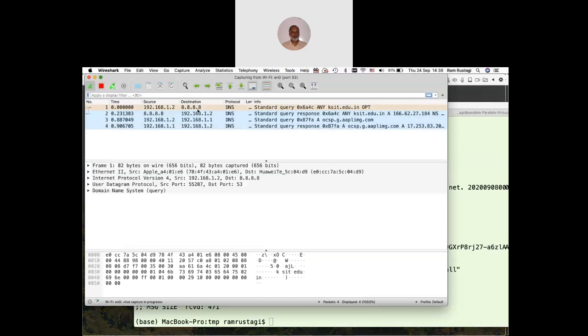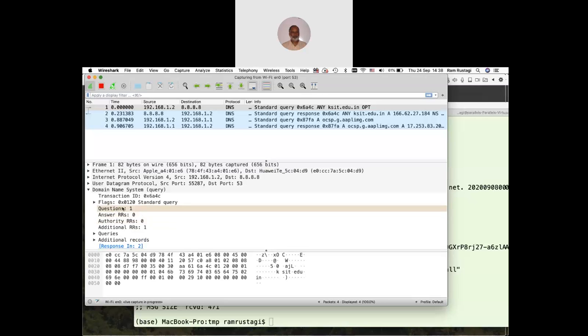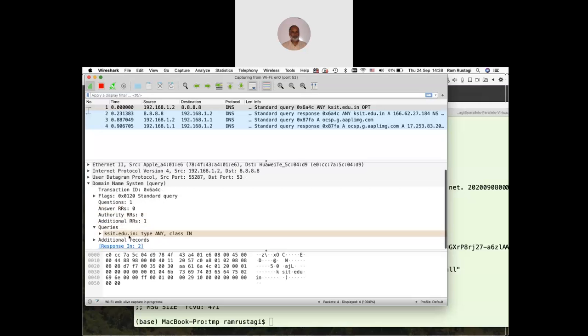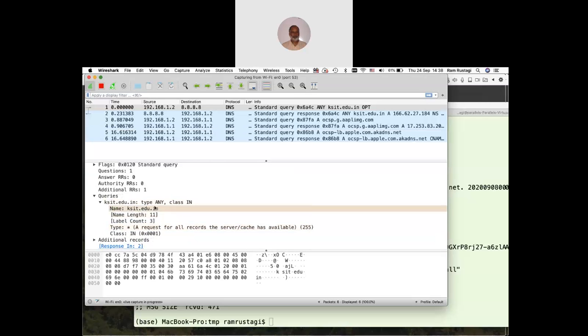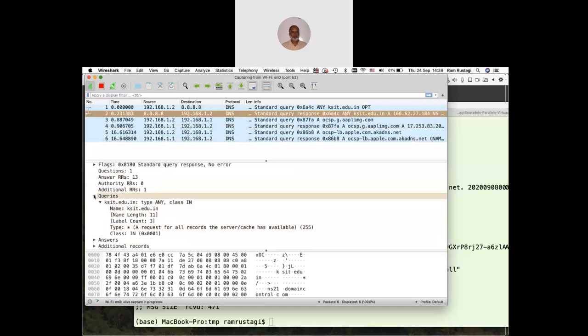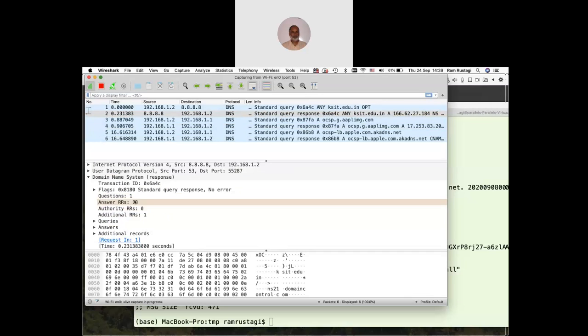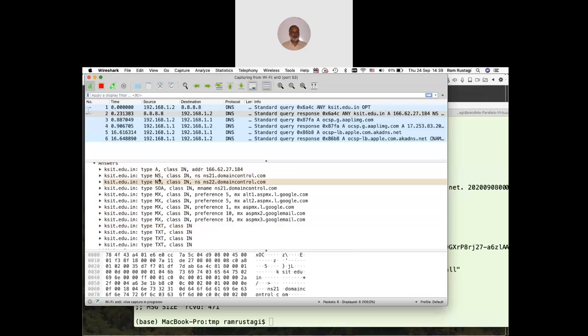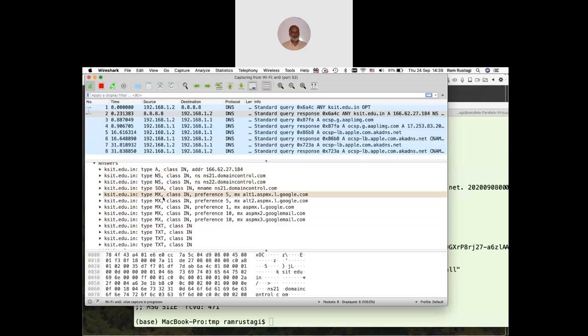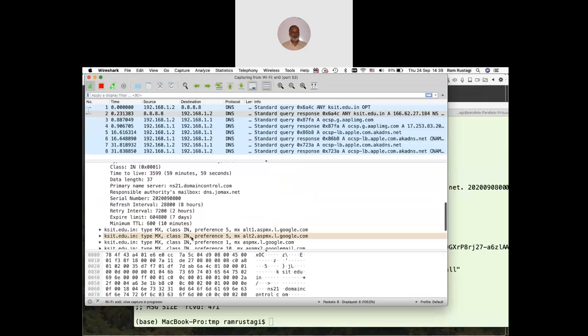So you see, this is the request we are basically making. You have only one question and all other things are zero. And this is the query, and we are asking type any for the hostname case.edu.in, and you basically get a response from here. So you get 13 answer records. If you look at the detailed answers, one type A, two name servers, one start of authority, 5 mail server records. You can expand this and get all the details.